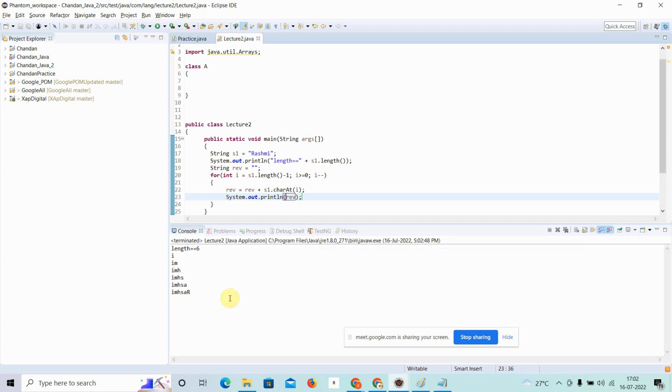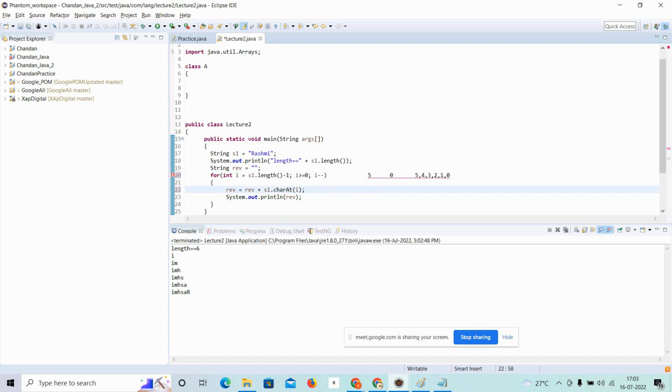So you can see, when the first loop will come, the length was 6, so I am saying start from 5, go up to 0, greater than or equal to 0. So it will go with 5, 4, 3, 2, 1, 0. Whatever length is there, the loop will go till there. Here it will simply reverse the string.